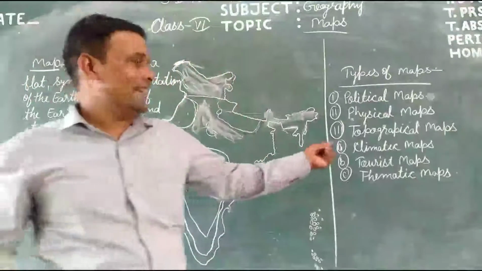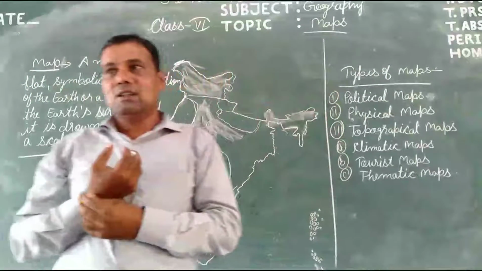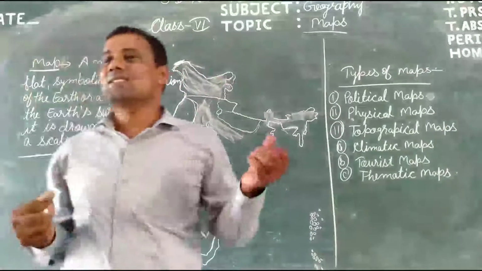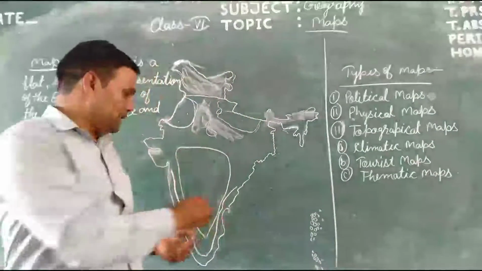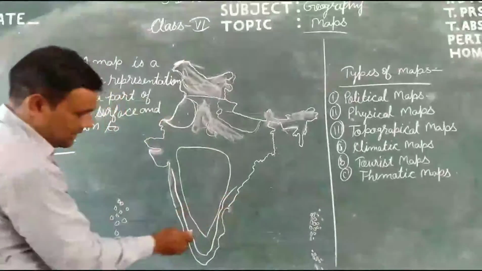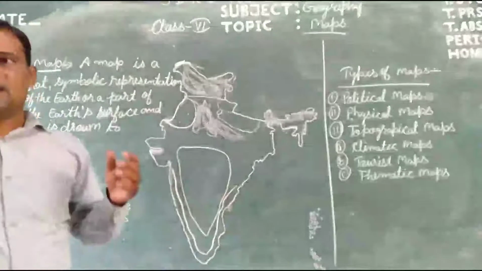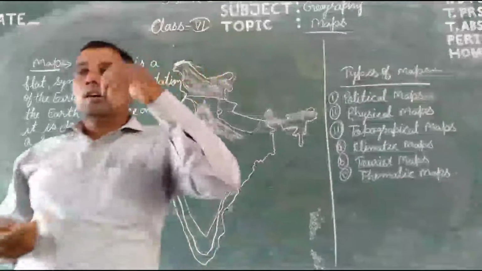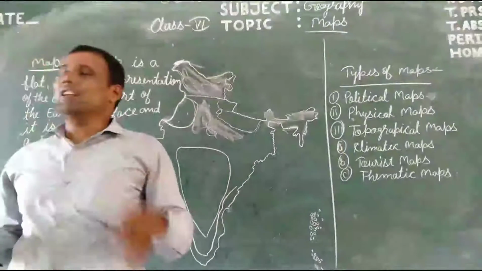And the tourist map is used when people go touring. It shows hill stations, beaches, areas near the sea, water bodies, and historical monuments.